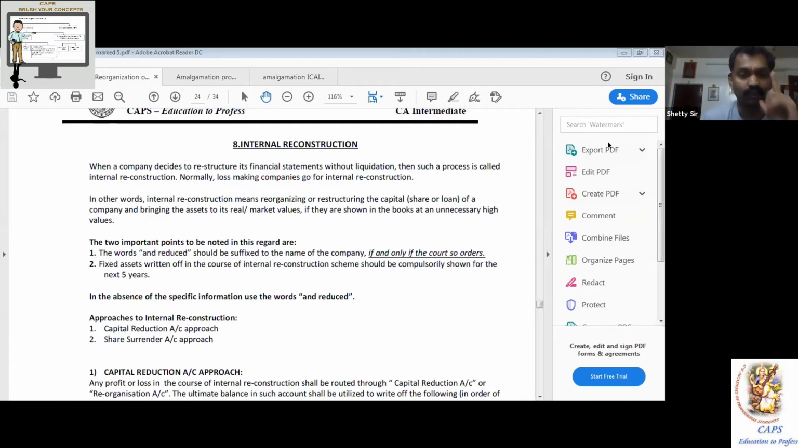Point number 1: this company doesn't get closed. However, assuming the name of the company is A Limited, if the company underwent internal reconstruction, they may have to suffix the words "and reduced". "And reduced" will be written within brackets if and only if the court so orders.